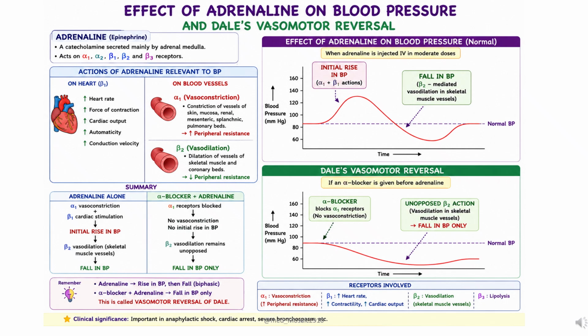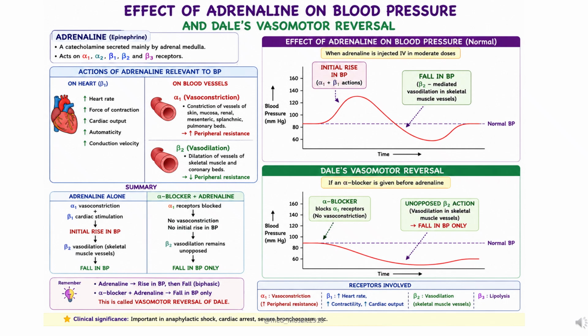When an alpha blocker is administered before adrenaline, the usual initial rise in BP is abolished and adrenaline produces only a fall in BP. Mechanism. Adrenaline alone causes vasoconstriction via alpha 1 and beta 1 leads to cardiac stimulation, resulting in a rise in BP, followed by beta 2 vasodilation, resulting in a fall in BP.